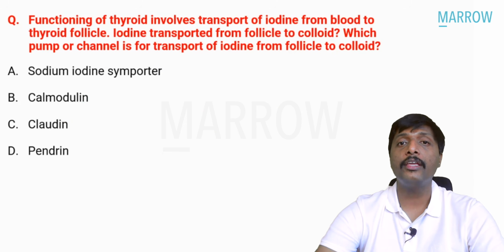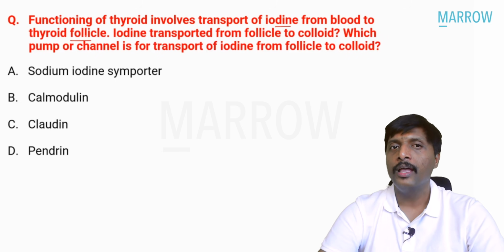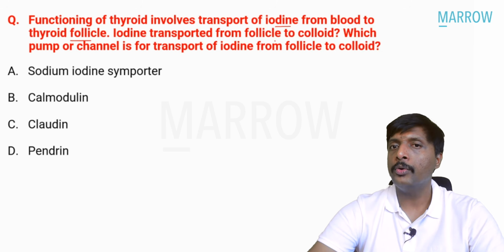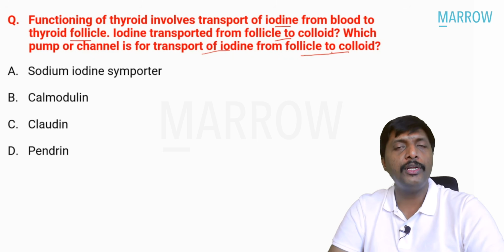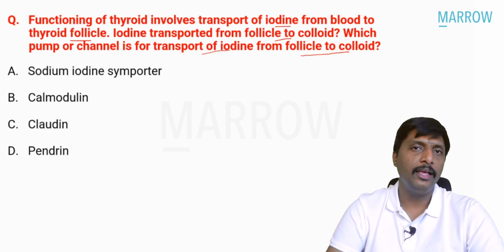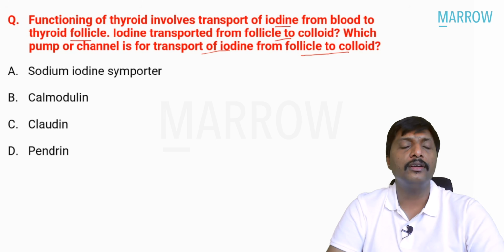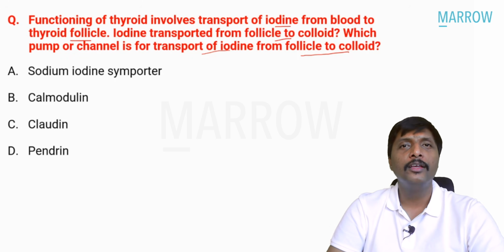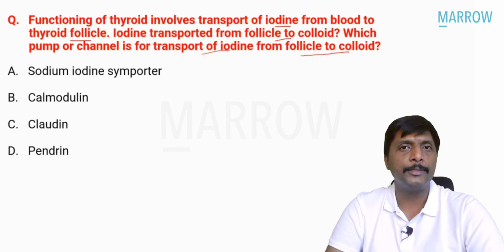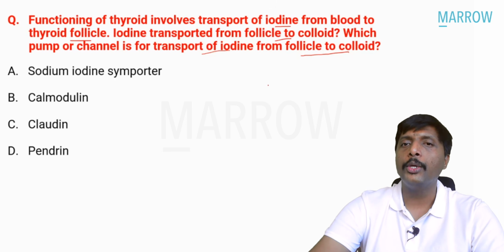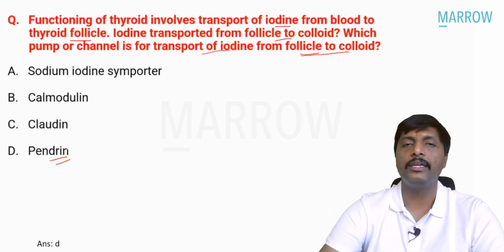Functioning of thyroid involves transport of iodine from blood to the thyroid follicle. Iodine is transported from follicle to colloid later. Which pump or channel is for transport of iodine from follicle to colloid? This is actually one of the most beautiful questions. Hats off to the setter of this question. Very interesting question, I must say. So you should not choose the sodium iodide importer here. If you choose that, that is not the answer, because they are asking about iodine from follicle to colloid. The answer is definitely pendrin, option D.